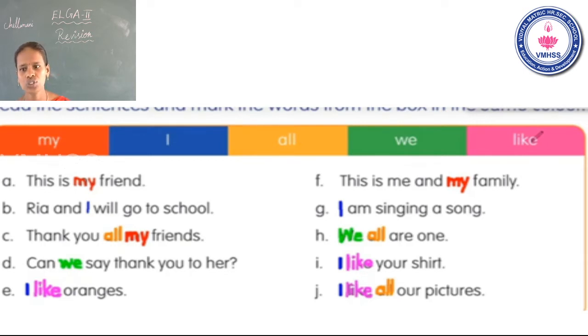Now go to the J1. I. Which color? Blue. Like is pink, and all is yellow. Okay. I like all our pictures. Is that clear? Now go to the next one.